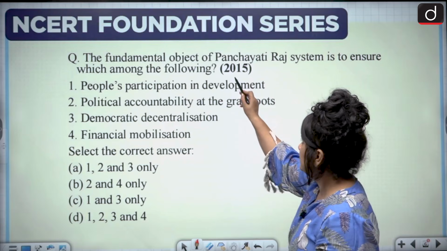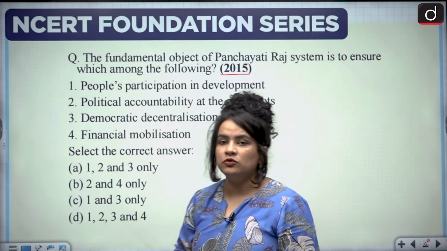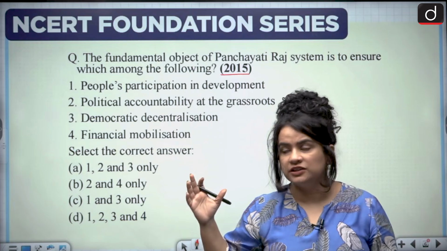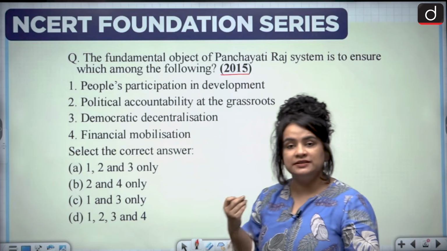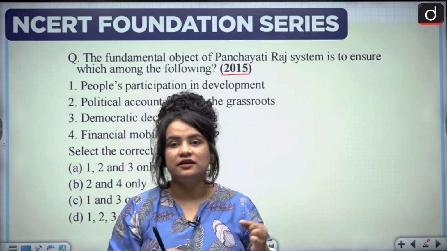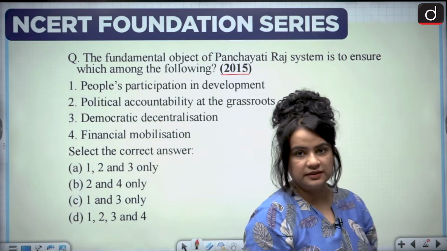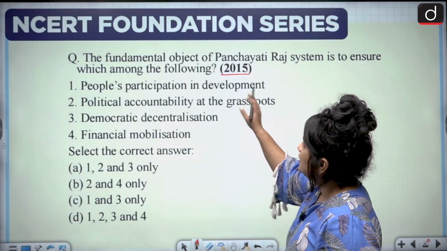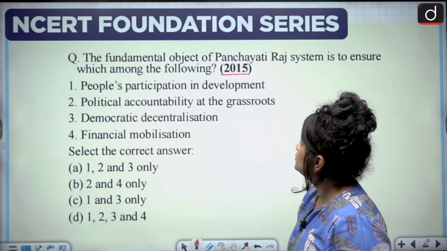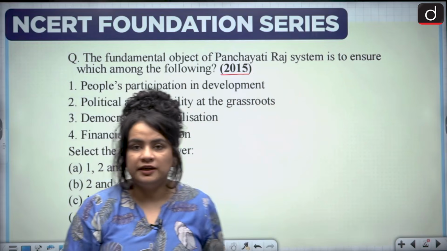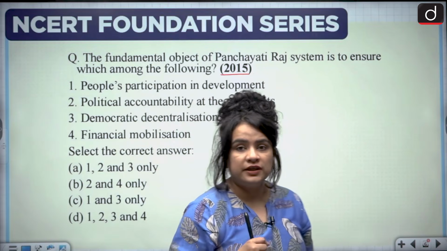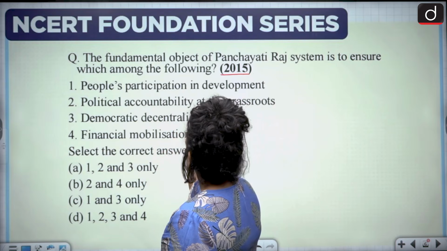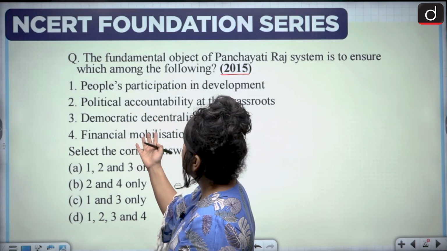The next question is again a PYQ, and since today we are talking about local governments, we'll be focusing a bit more on the PRIs or the Panchayati Raj Institutions, and let me tell you that this is one of the most recurring topics, favorite topics of UPSC. All right. So in 2015, the UPSC asked a question that said the fundamental object of Panchayati Raj system is to ensure which among the following. And I believe what better way to begin our journey into the local self-government than to study the objective of the Panchayati Raj system. Now there are 4 options given to you.